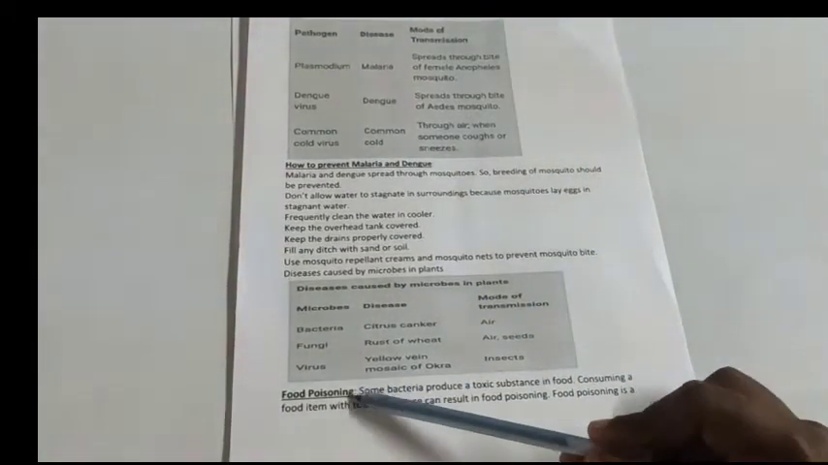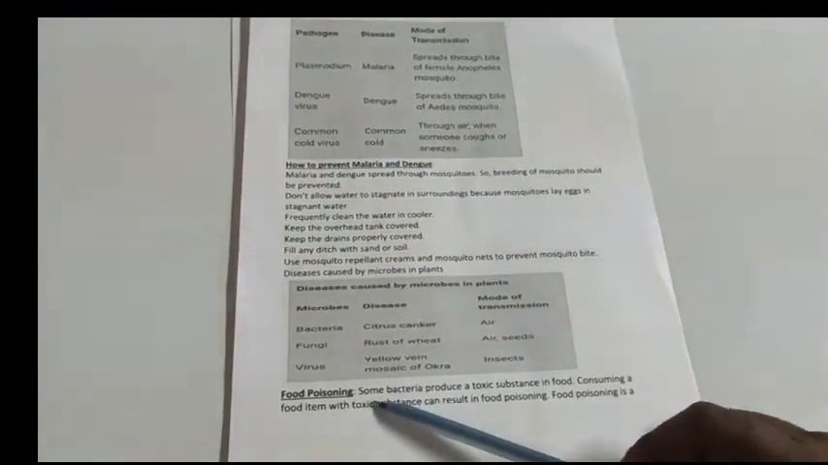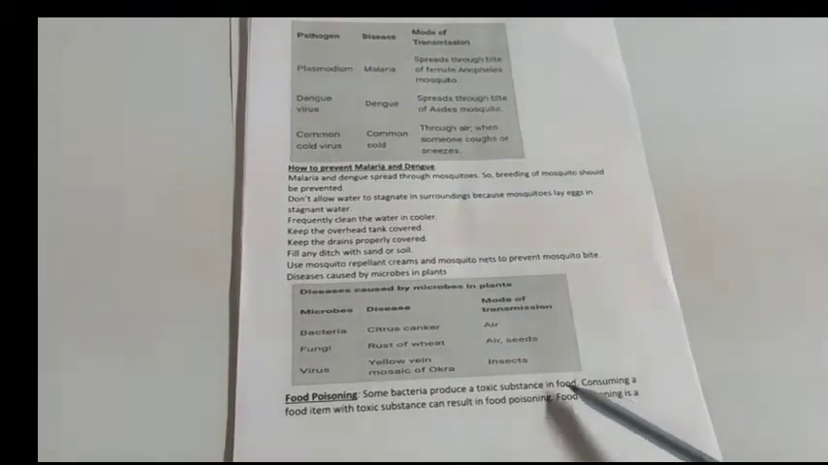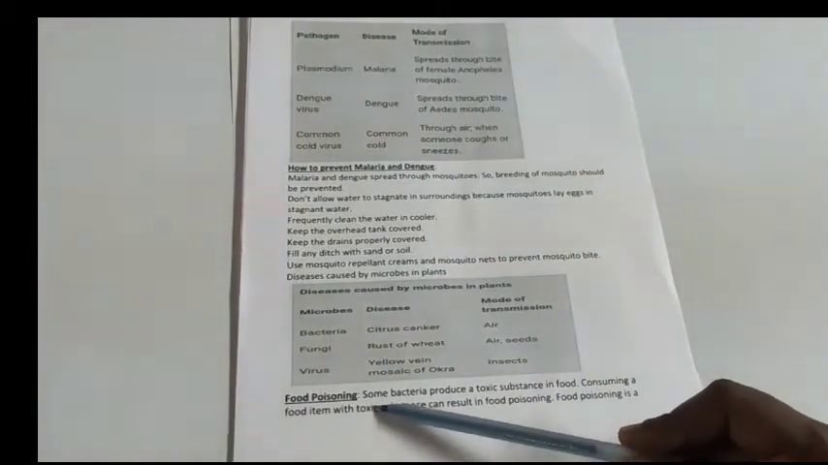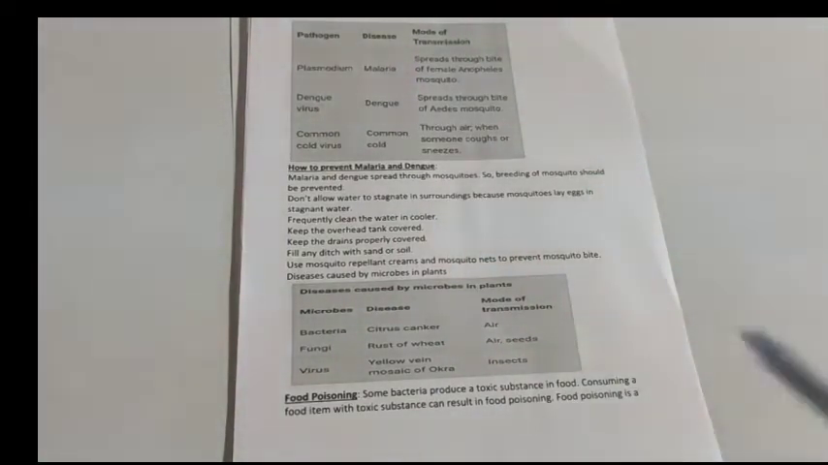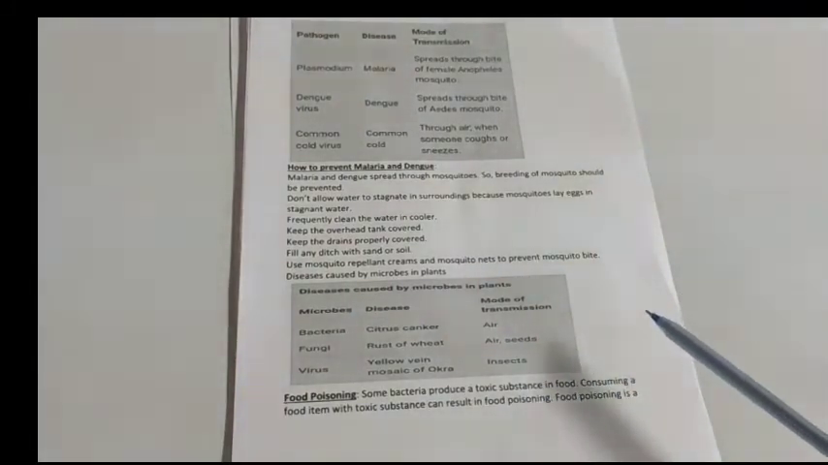Now let's see how microorganisms spoil food. That is called food poisoning. Some bacteria produce a toxic substance in the food. Consuming a food item with a toxic substance can result in food poisoning. Some bacteria will grow on the food and produce toxic substances in the food and make that food poisonous.